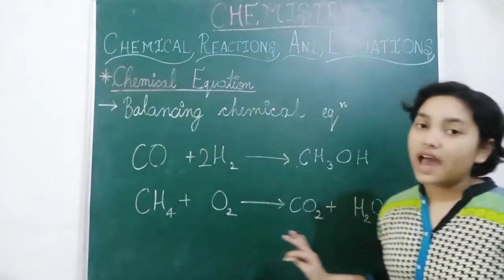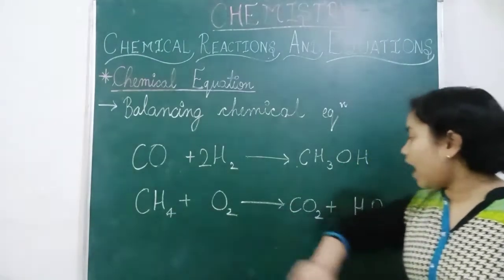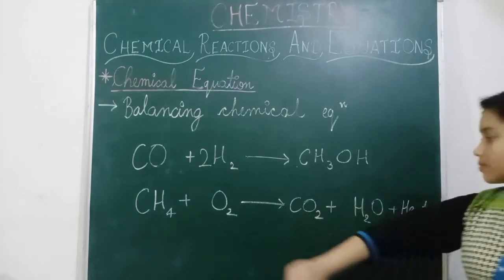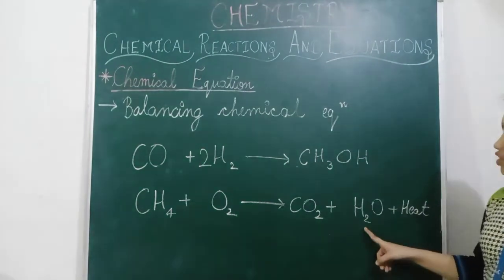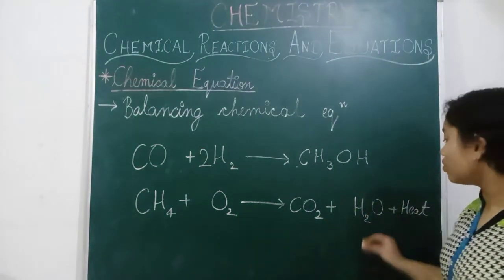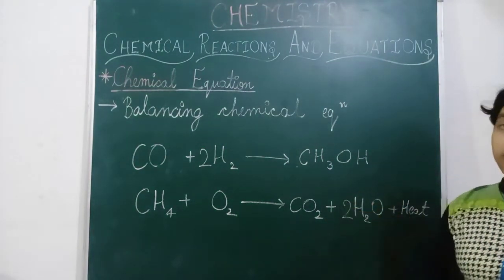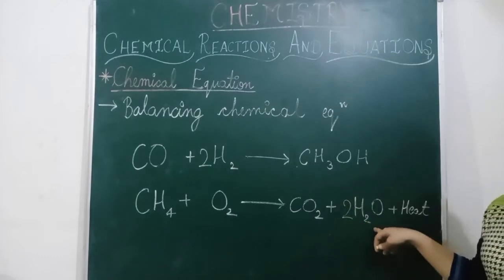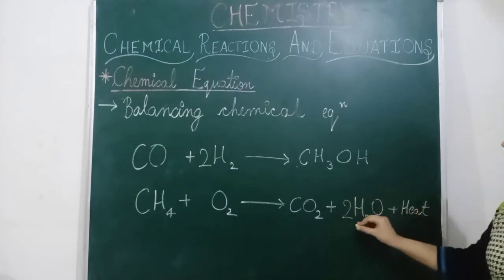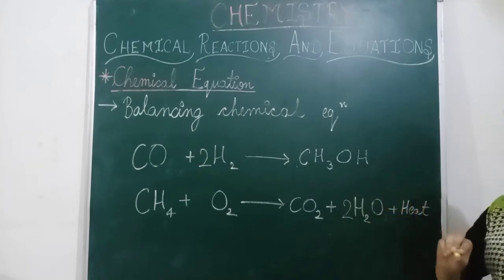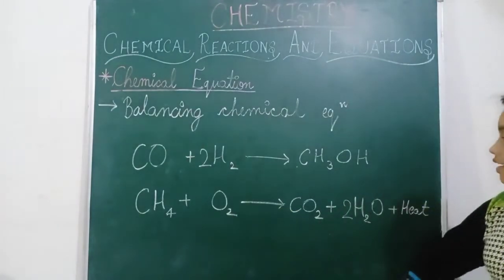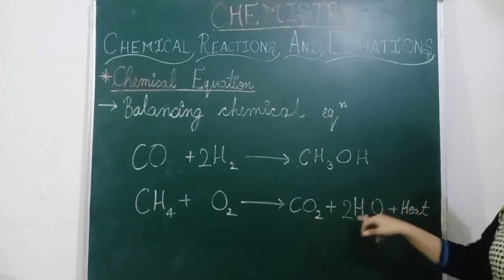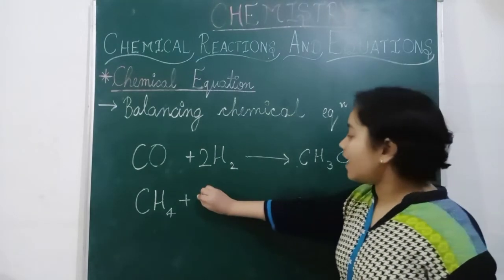So now we have another one. Now carbon is 1 here and carbon is 1 here. Now hydrogen is 4 here. Hydrogen is 2 here. So we have to make it 4. So we will add 2 in the suffix. Now what happened? This 2 is multiplying, so it becomes 4, and this 2 is also in the subscript of O. So now we will check. Oxygen is 2 here, and now oxygen is 2 and 2, that are 4. So we will add here 2.